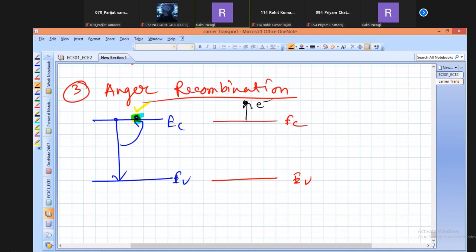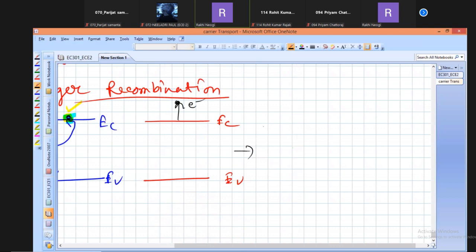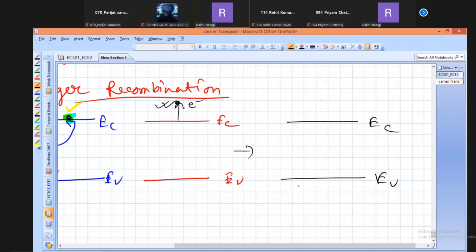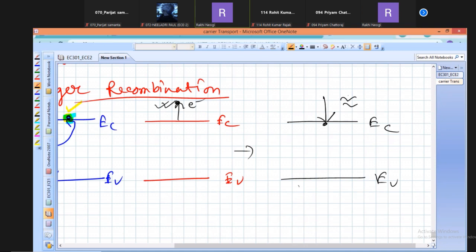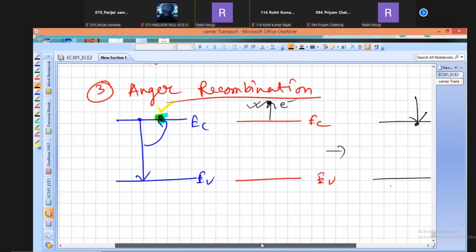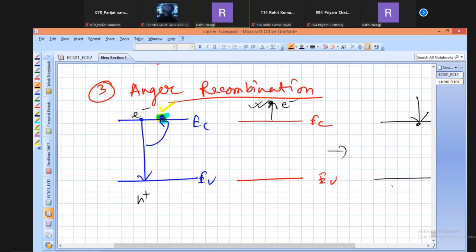Now what will happen? After that, this excited electron will make the transition from the higher energy level, from here, to the conducting band minimum point. Whenever they make the transition here, they will release the energy in the form of... So here electrons and holes are recombined. The electron and hole recombine.